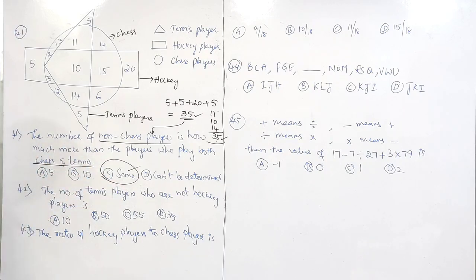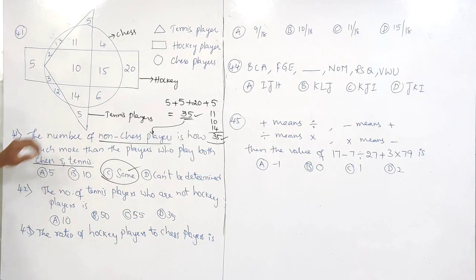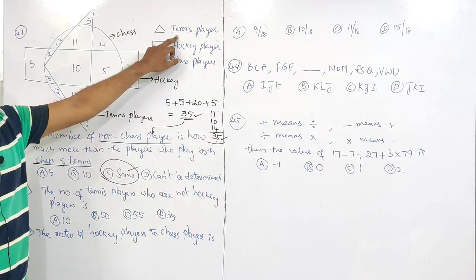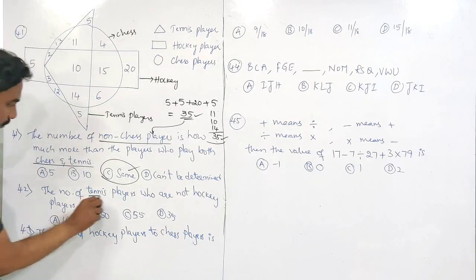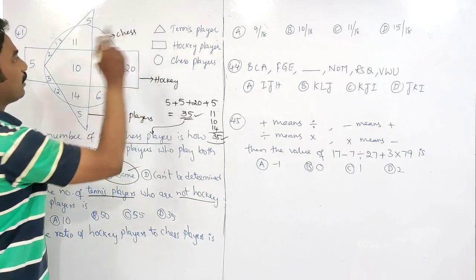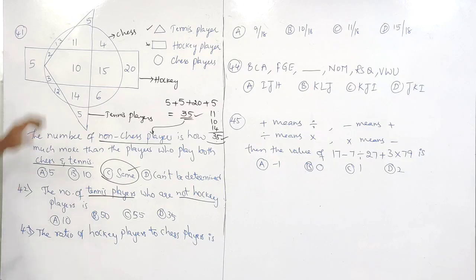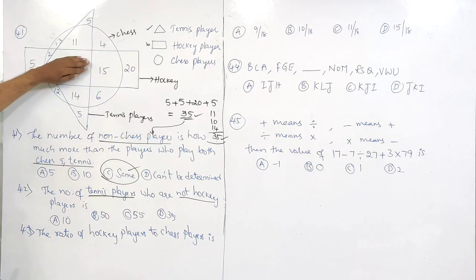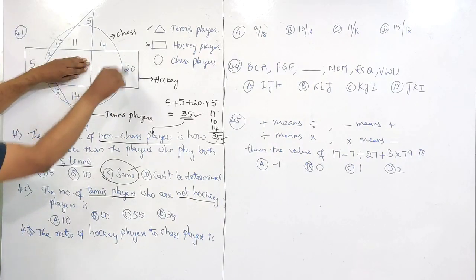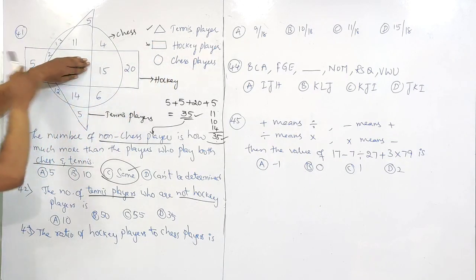Next. The number of tennis players who are not hockey players. Number of tennis players in triangle, and not hockey players, so not in rectangle. It should be in triangle but not in rectangle. So let us check what are in triangle. You remove the part which is in triangle and rectangle, so you have to remove the rectangular part.